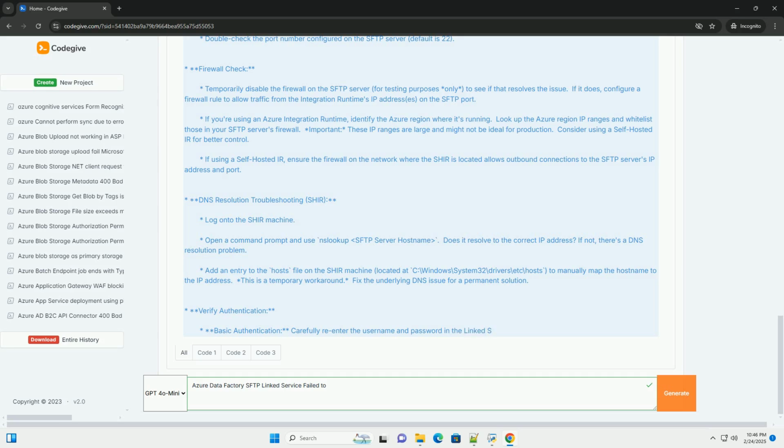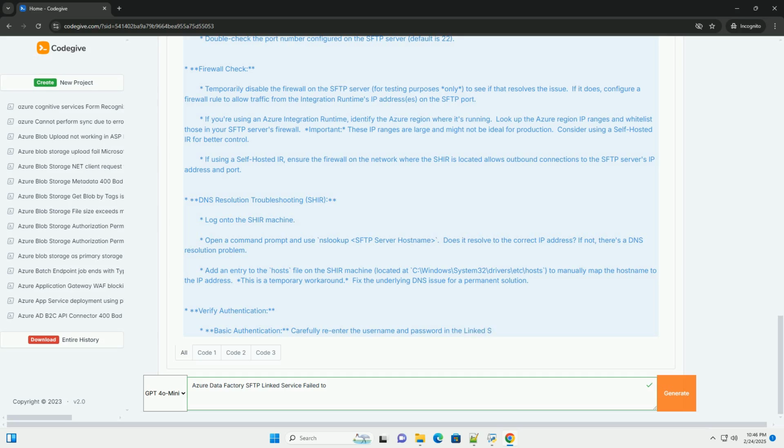Regularly rotate your SSH keys. Implement network security measures to restrict access to your SFTP server. Use firewalls and IP whitelisting to limit connections to authorized sources only. Monitor your SFTP server logs for suspicious activity.